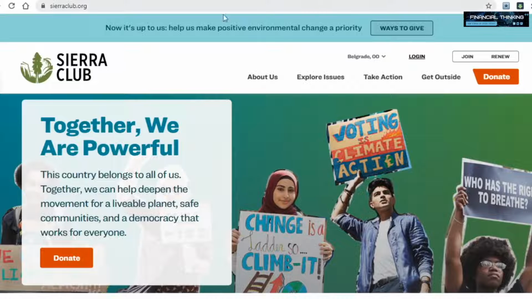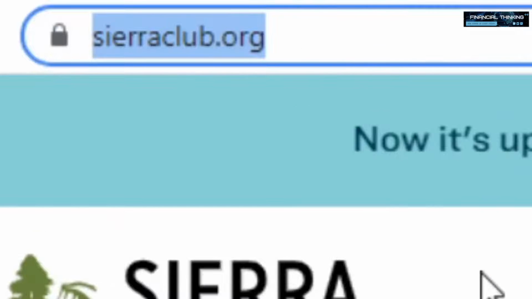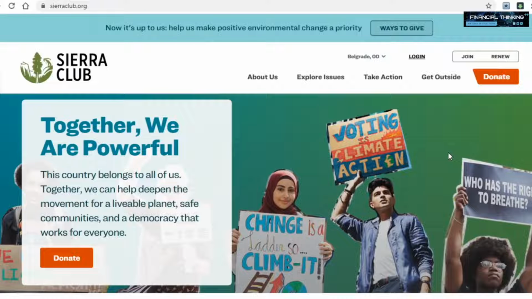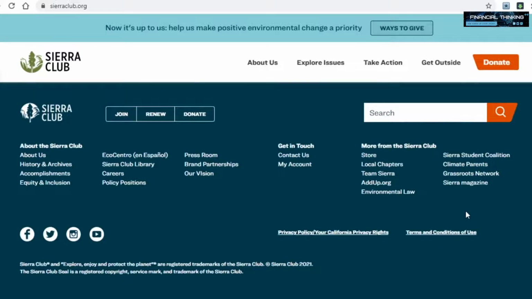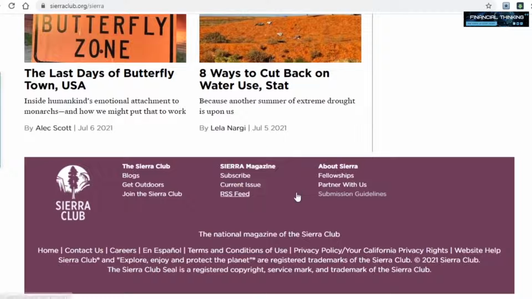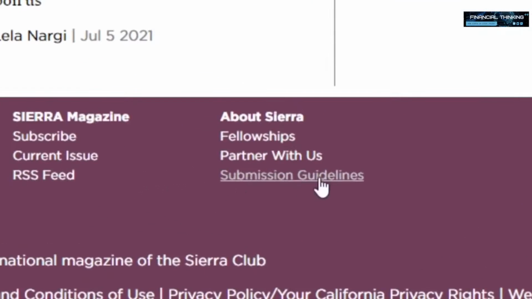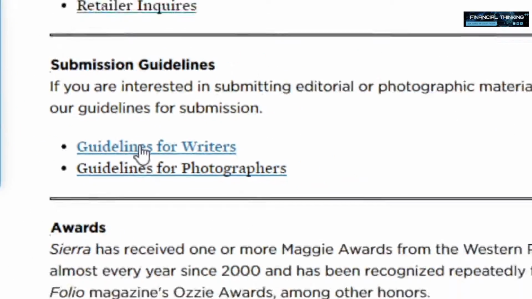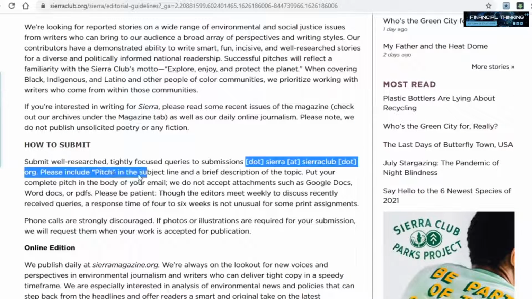The second platform you can use in order to get paid is called sierraclub.org. And on this platform, you will want to send articles that are either in the science or technology niche over on Google News. You will once again send them an article via their email address. To find it, you want to scroll down once again to the bottom of the page and then click on Sierra Magazine here. On the next page, you will also need to scroll down to the bottom, and when you do so, you will be able to see submission guidelines here, and you will want to click on those. And finally, on this page, you will need to select Guidelines for Writers, and you will be able to find their email address on the very next page right here.